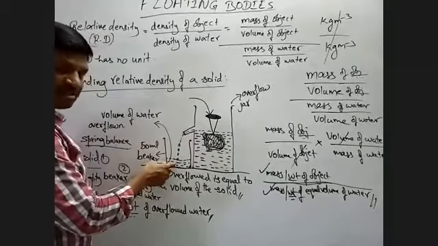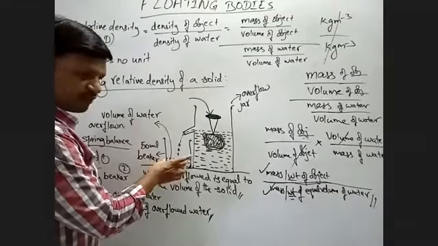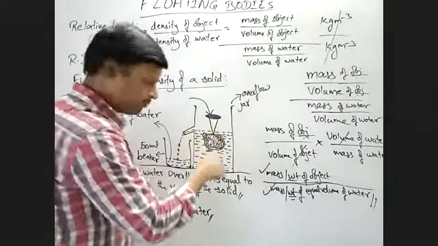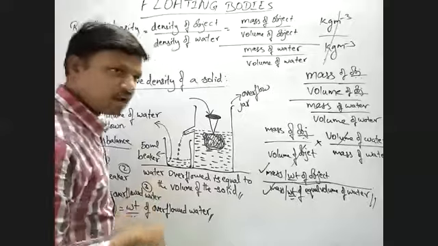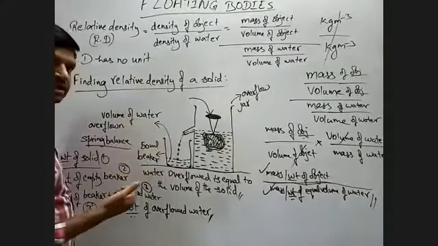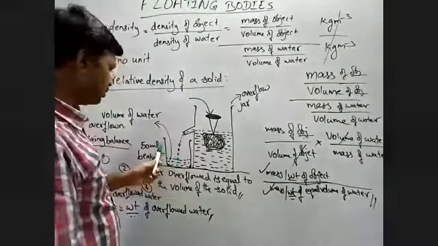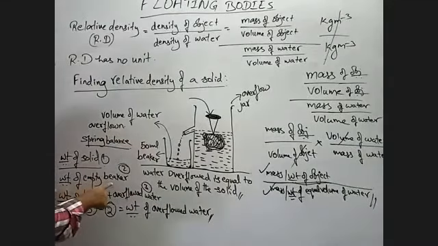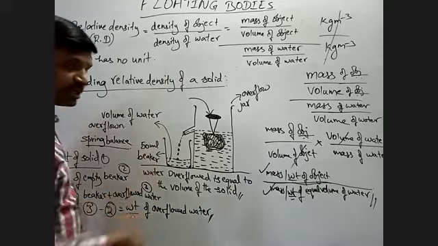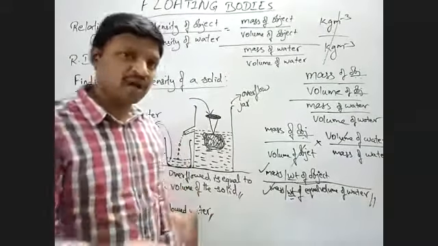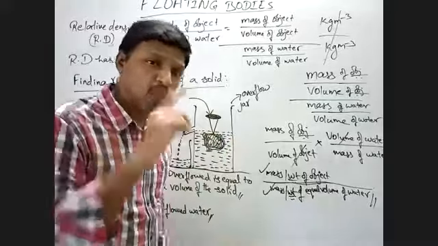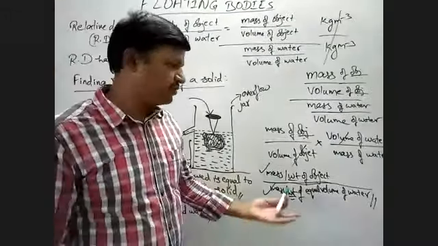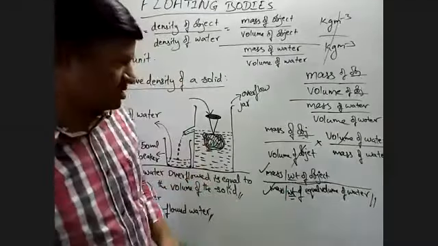So the equal volume of water is this one. The volume of this water is equal to the volume of this immersed solid. So we take its weight. To take that weight, how do we do it? We first take the empty weight of the beaker, some around 50 ml beaker. Then we take the weight of beaker plus water, so that we get the weight of the overflowed water. That's all. So divide this one by this one, and we get the relative density of the substance. So this is one method.